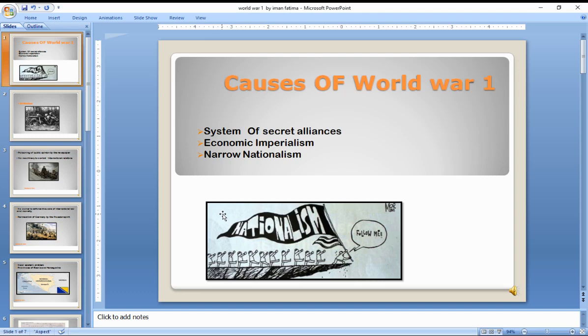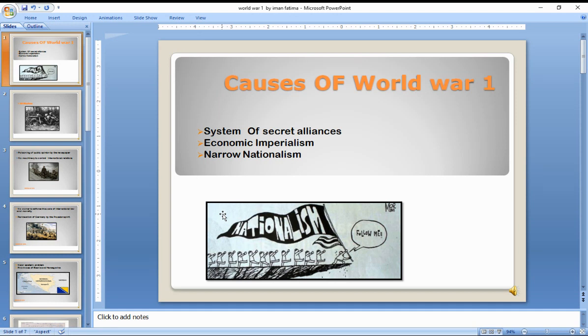So let's start with the causes of World War One. First of all, we have the system of secret alliances. At that time, the formation of secret alliances was a major cause of World War One. On one side there were Italy, Austria-Hungary, and Germany.